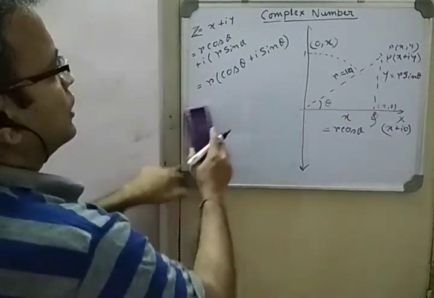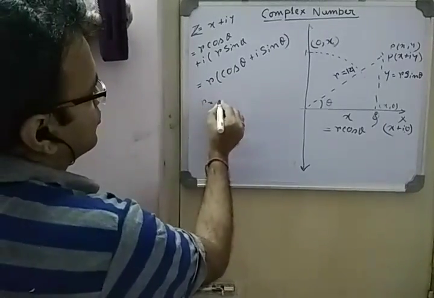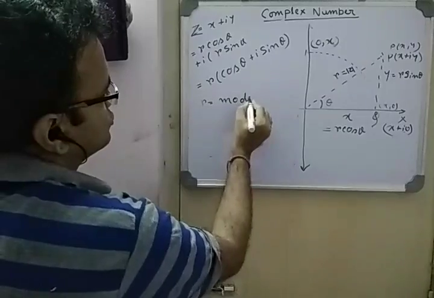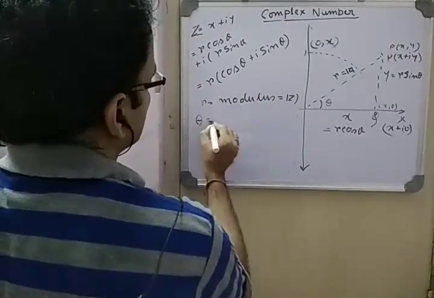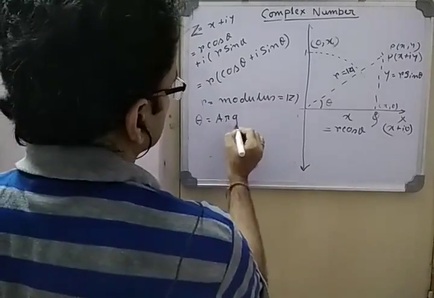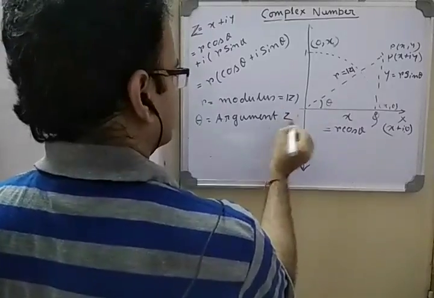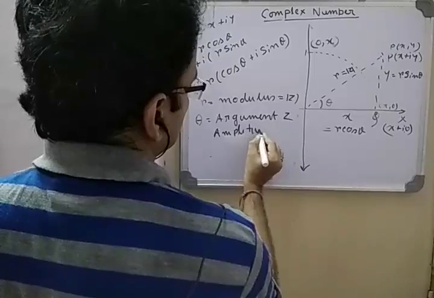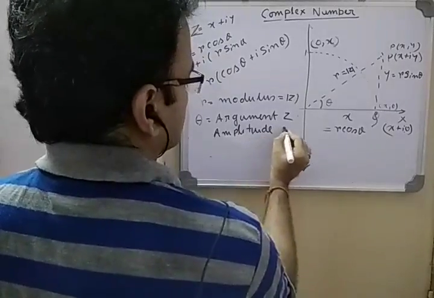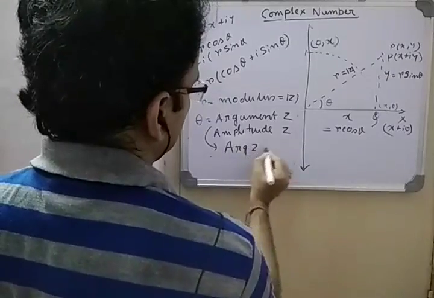So r is called the modulus, modulus equals mod z. Theta is the argument of z, or amplitude of z, written as arg z or amp z.